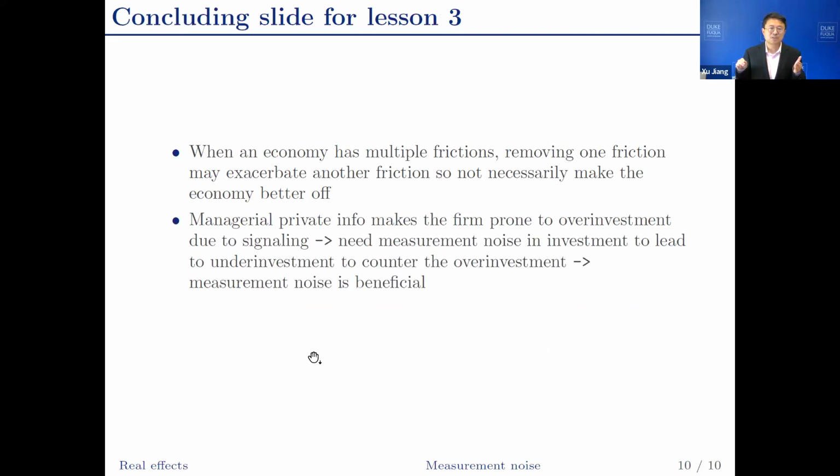In this specific setting, managerial private information may result in the firm overinvesting because of signaling. In this case, we may need more noise in the measurement of investment so that we have underinvestment to counter the overinvestment. So some amount of measurement noise is beneficial.